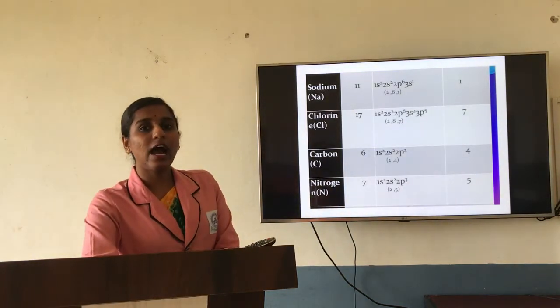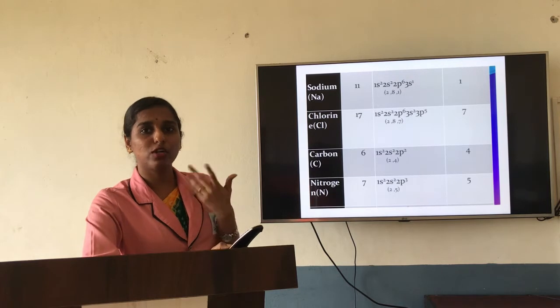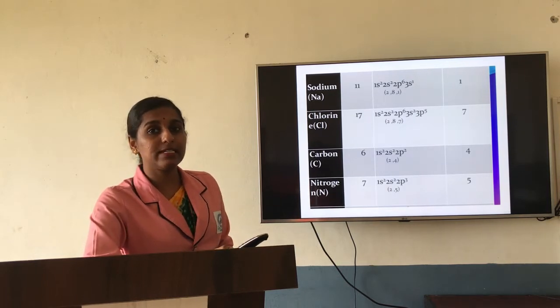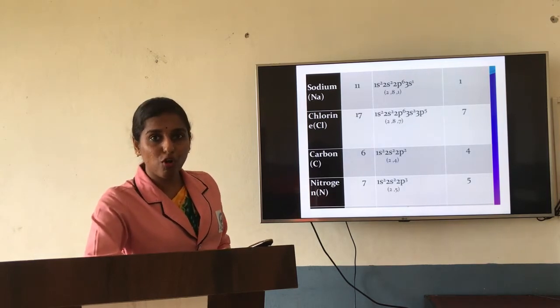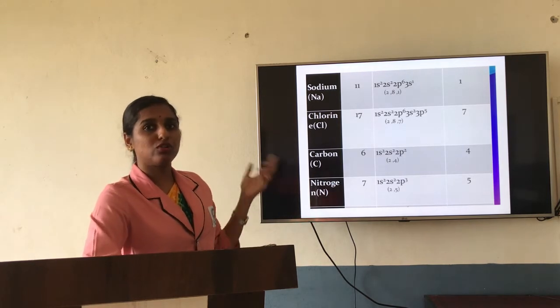If we consider other elements, as I have told, other elements are present in a combined state. Why is that? Why will they go for bonding? We will see with the configuration of those elements also.